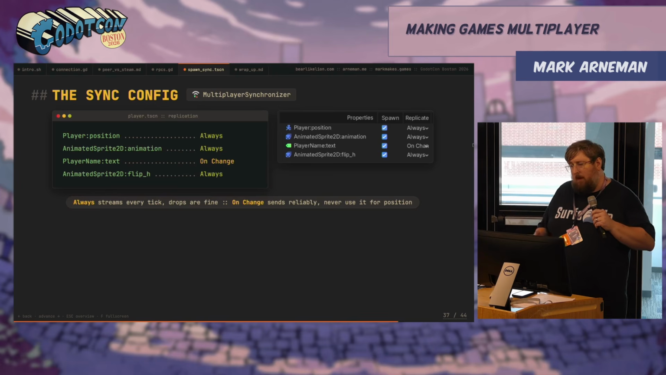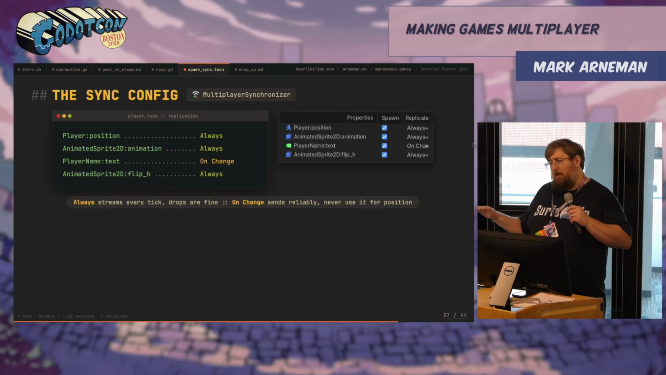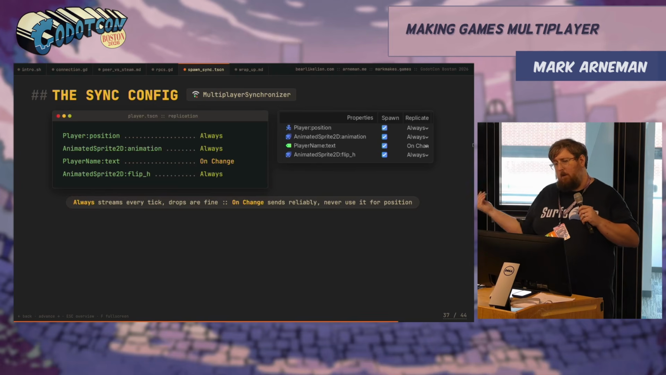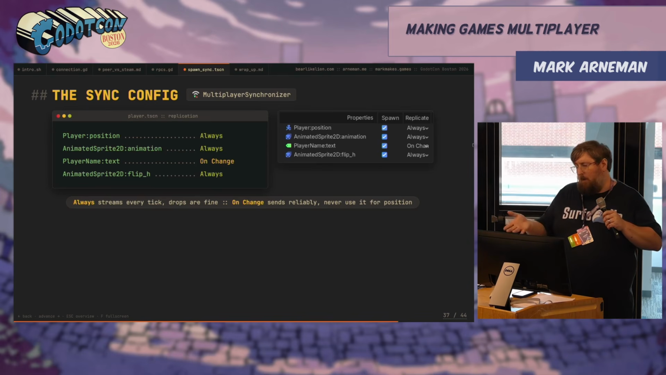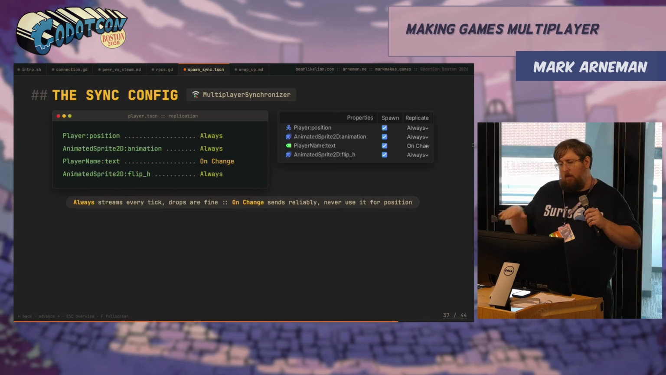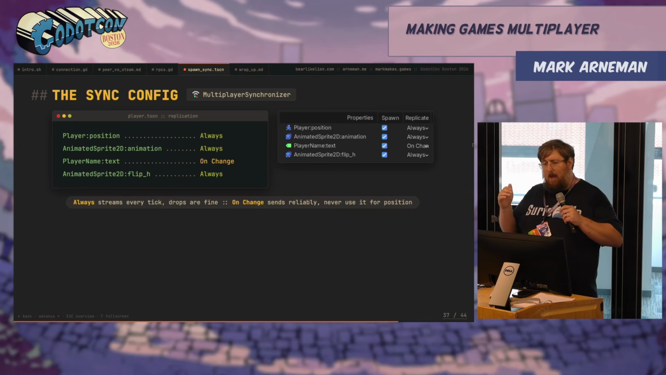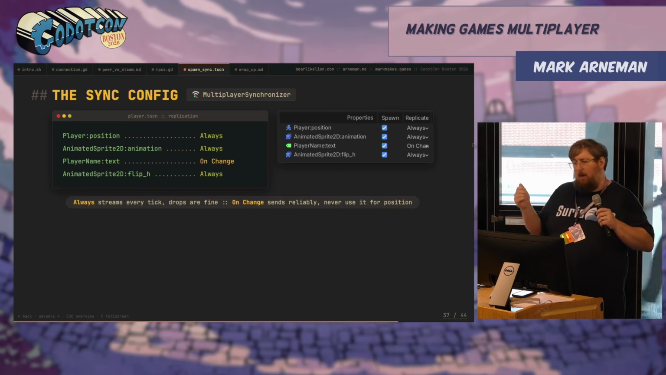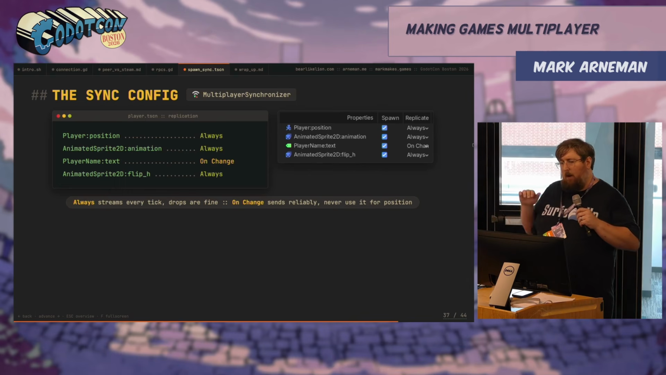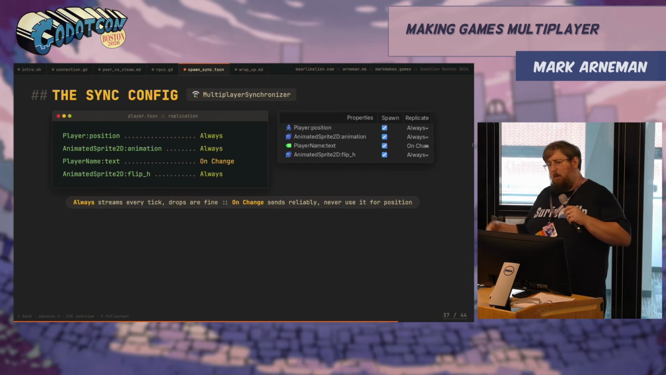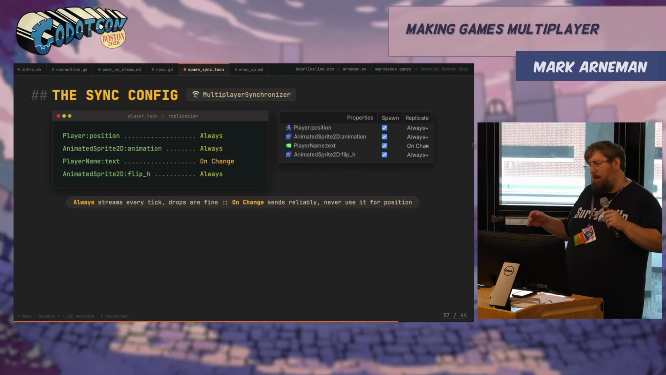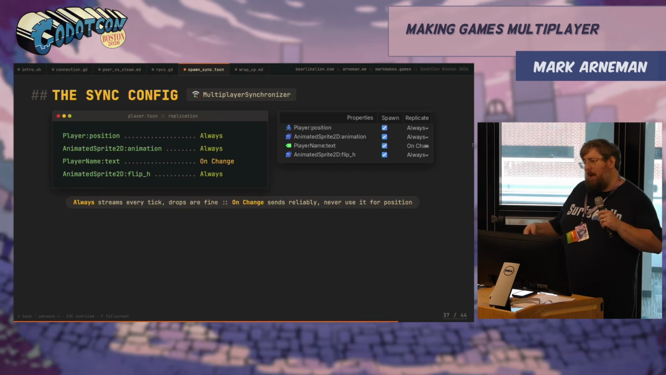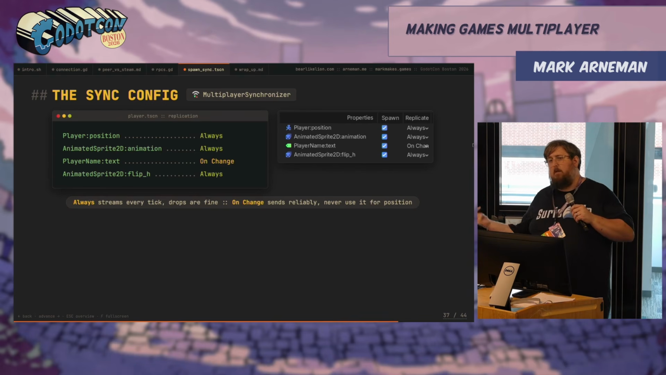Setting up a multiplayer synchronizer node allows you to take properties of a node to synchronize to other peers. This is all built into Godot, and in Cooties, we're going to set up the player position to always sync, the animation to always sync, and the sprite flip to always sync. But our player name will only sync when it's changed. Always will stream every tick, so drops are fine, but on change will send reliably, so you never want to use it for things like position or rotation. You end up sending more data than you need to.